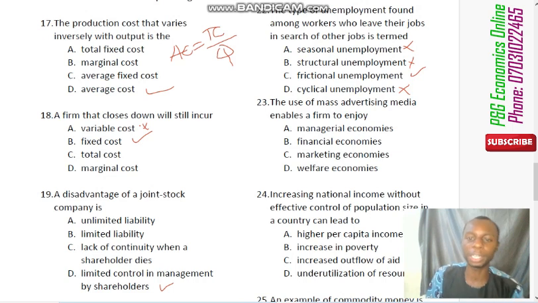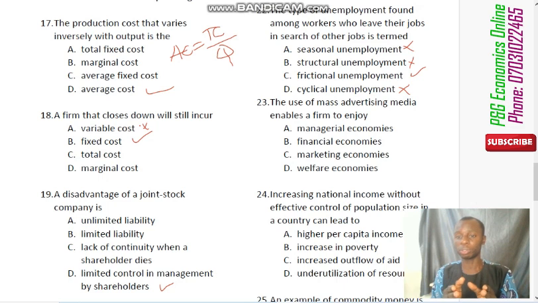Question number 23 says that the use of mass advertisement media enables a firm to enjoy what type of economies. You remember when you were taught economies of scale, there were two main types. We have the internal and the external economies of scale.